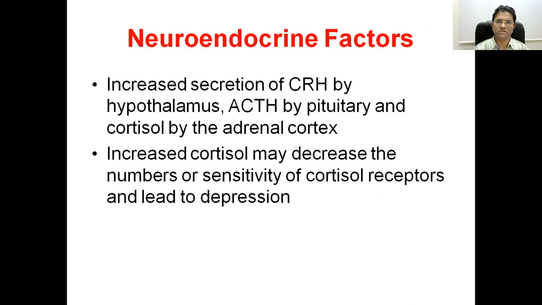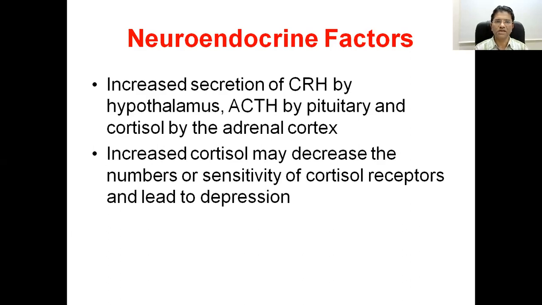Whenever these neurotransmitters are affected, of course, they will affect not only the function of the brain, but they will affect all the endocrine system also. So the neuroendocrine system is affected. Corticotrophin releasing hormone, hypothalamus, ACTH, and the adrenal cortex are all affected, and there will be a disturbed function of the neuroendocrine axis.